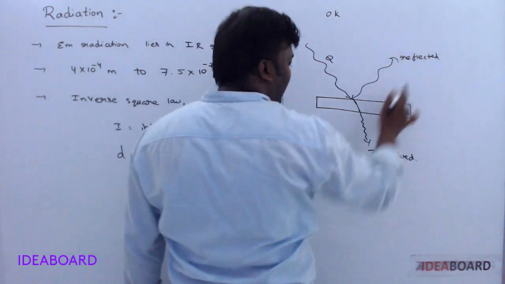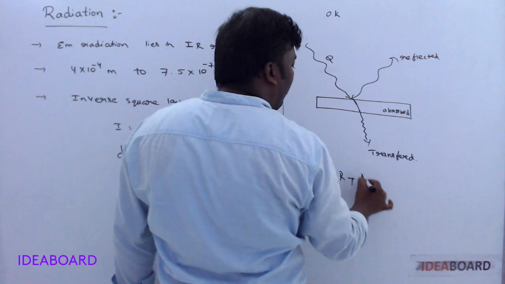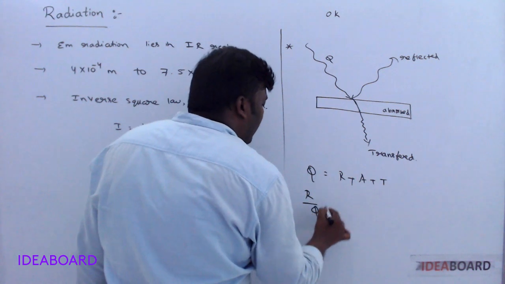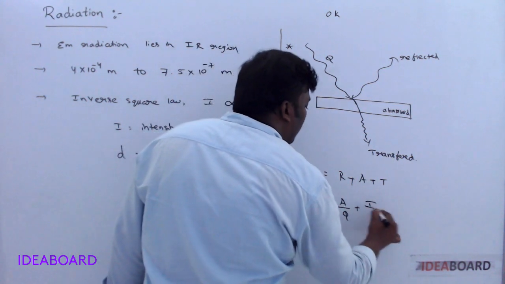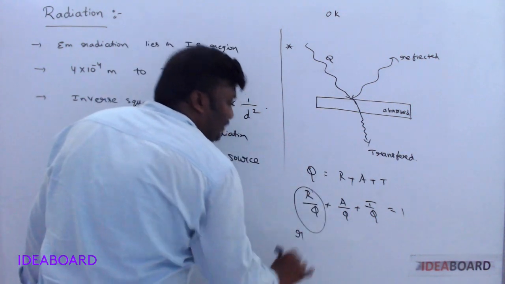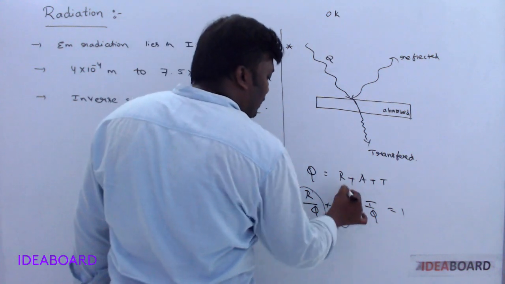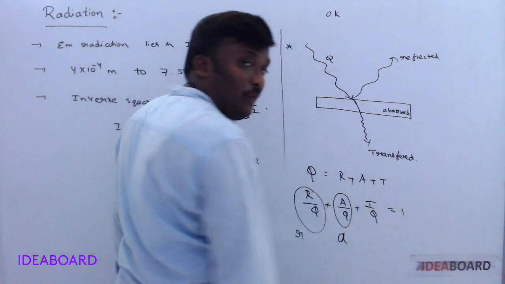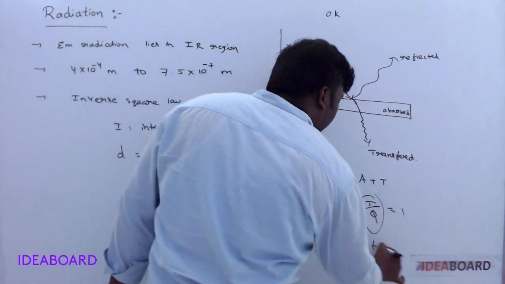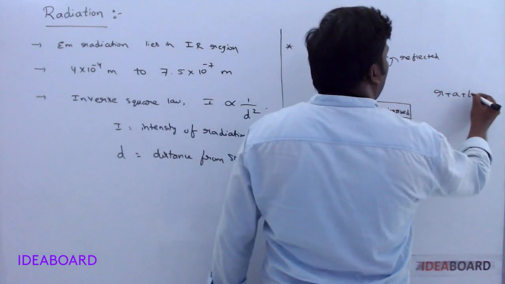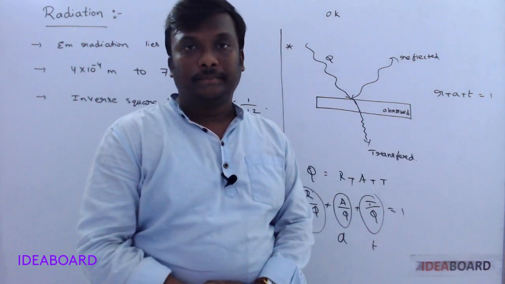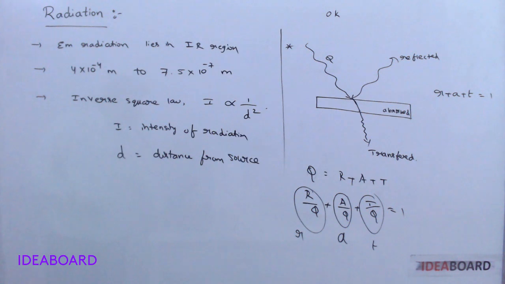On that Q, a certain part is reflected, a certain part is absorbed, a certain part is transmitted. If you take Q to that side, R by Q plus A by Q plus T by Q is equal to 1. R by Q is called the reflection coefficient, small r. A by Q is called the absorption coefficient, small a. T by Q is called the transmission coefficient, small t. So r plus a plus t is always 1. In percentages, the total should be equal to 1. Clear?